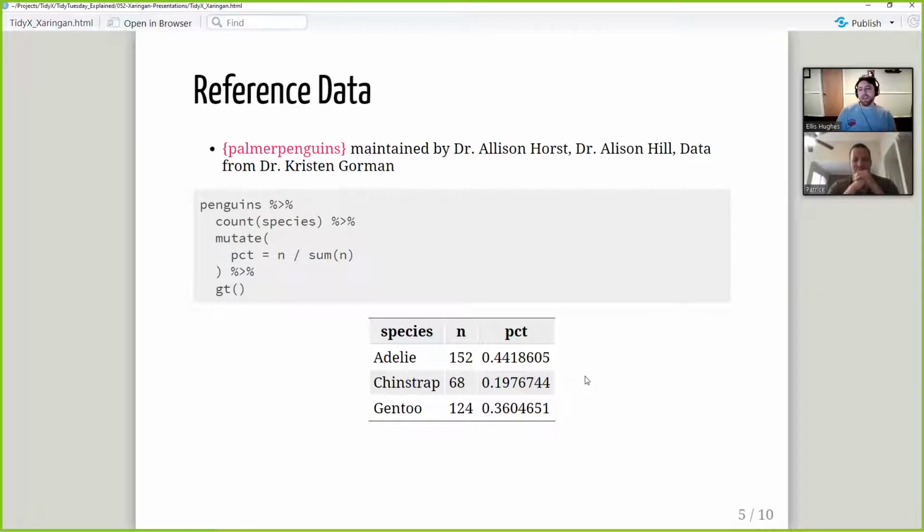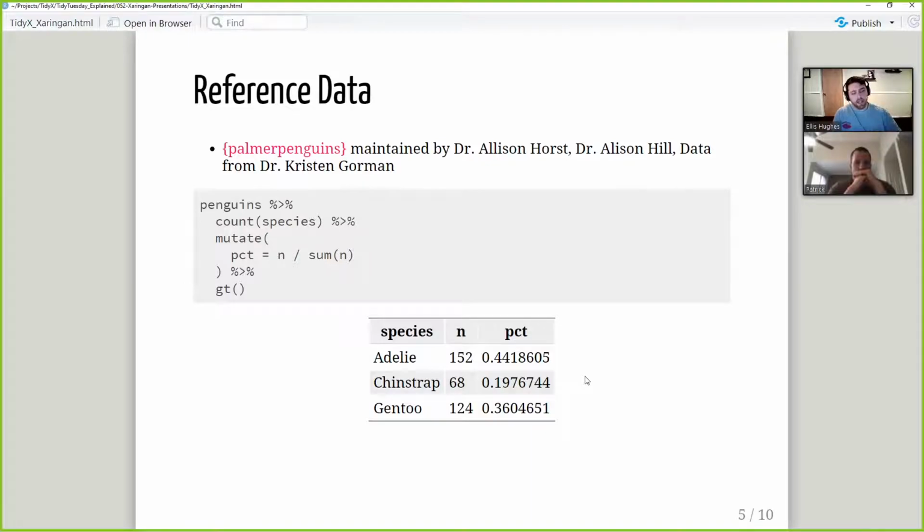I'm concerned about this. So you're like, no problem, boss. I got you. We do know that there is a good reference data set that is very highly curated and done very well in the Palmer Penguins R package that was maintained by Allison Horst and Alison Hill, and the data comes from Dr. Kristen Gorman.